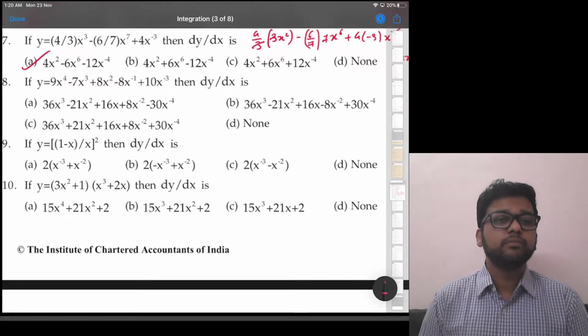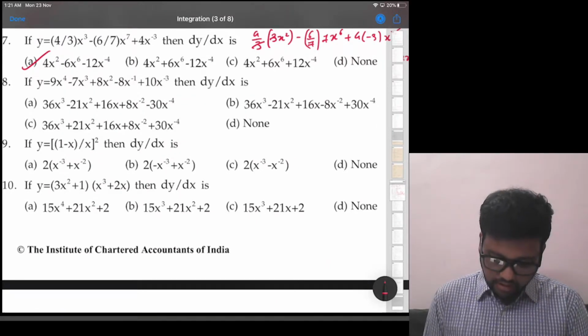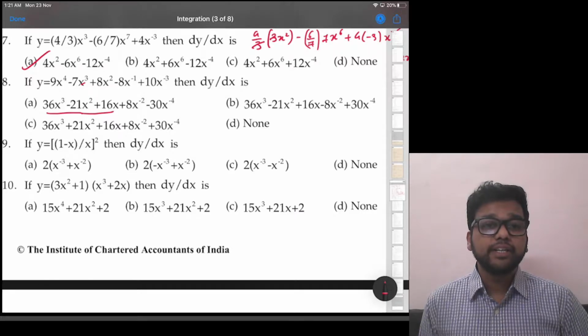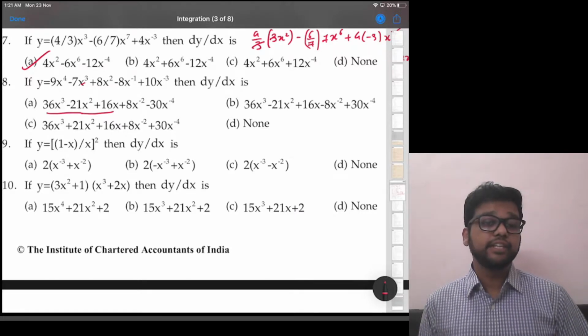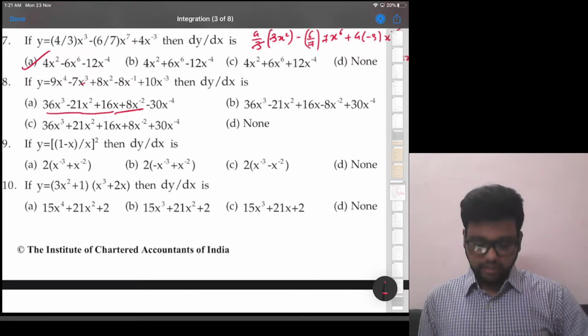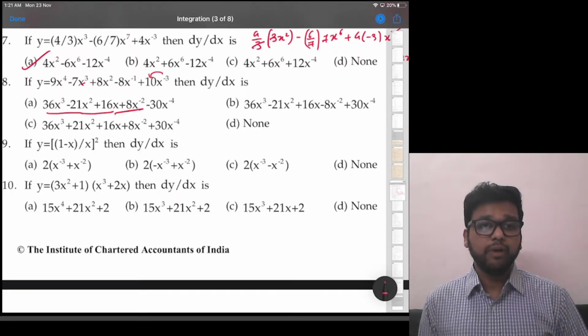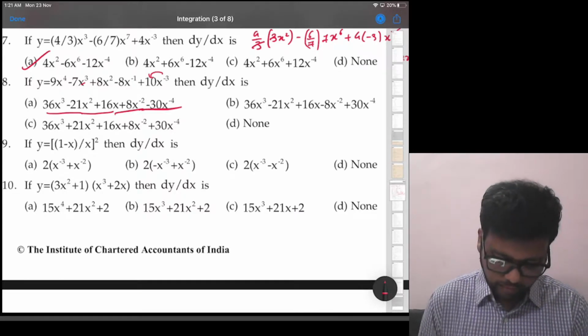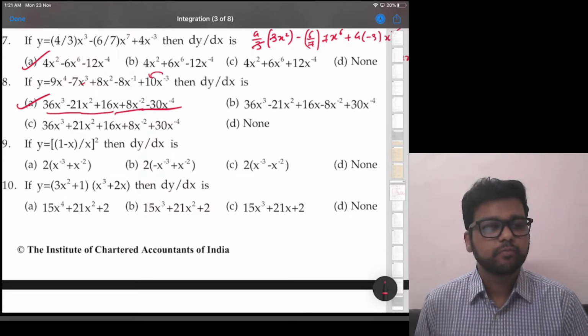9x raised to 4 will become 36x cube, fine. Minus 21x square, correct. Plus 16x, correct. Then minus 1 into minus 8 is plus 8 into x raised to minus 1 minus 1, which is minus 2. So that is correct. And 3 will come here, so 10 into minus 3 is minus 30 into x raised to minus 3 minus 1, which is minus 4. So again option A is the correct answer.